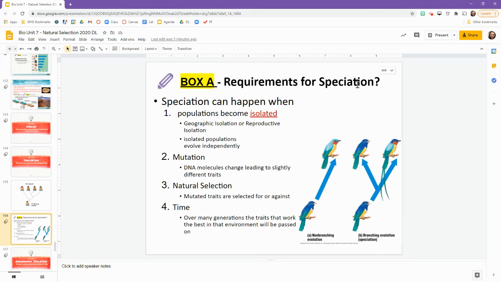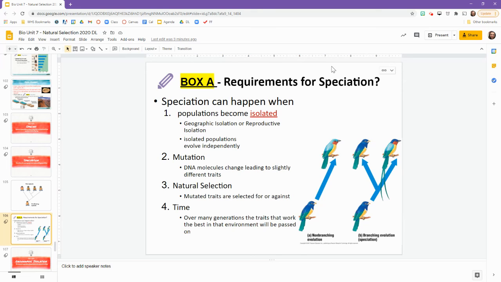Box A, requirements for speciation. So this all needs to get written down. I know it's a lot, but you can do it. So speciation can happen when populations become isolated, the geographic isolation or reproductive isolation, and isolated populations evolve independently. So mutations, DNA molecules change, leading to different traits, and natural selection.